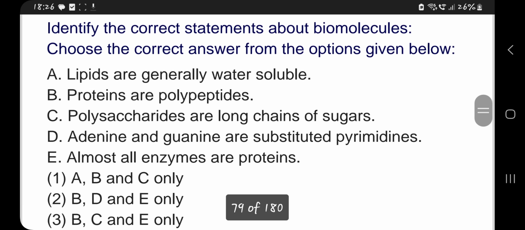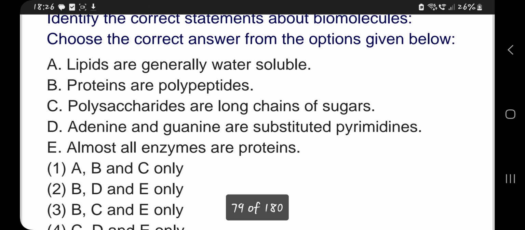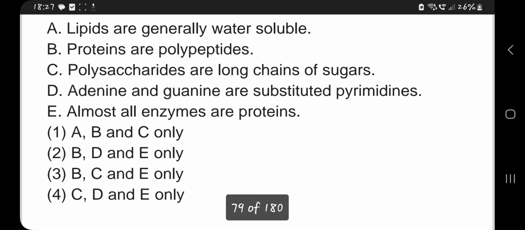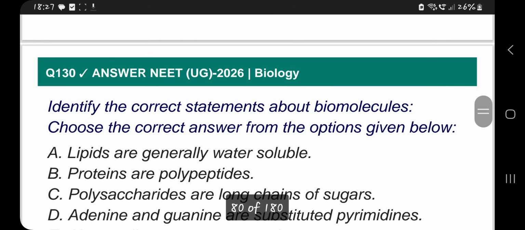Identify the correct statement about biomolecules. Choose the correct answer from the options given below. Lipids are generally water soluble. It is wrong. Proteins are polypeptides. Correct. Polysaccharides are long chains of sugar. Correct. Adenine and guanine are substituted pyrimidines. Almost all enzymes are proteins. So A, B, lipids. So B, C and E are correct. Third option.